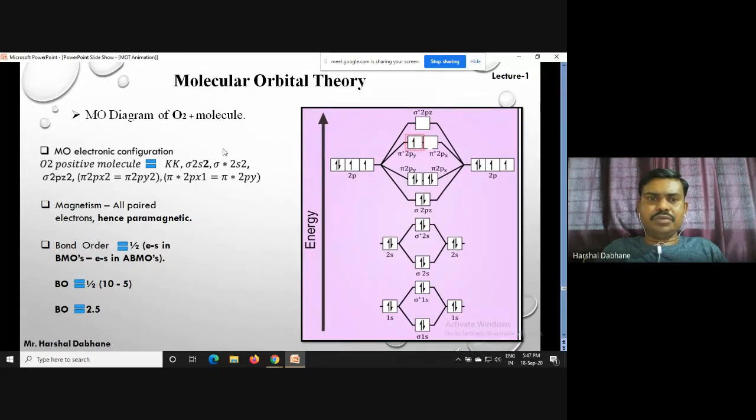Here we have the MO electronic configuration of O2 positive. We already discussed this, we just focus over here. Here we can write down sigma 1s, sigma star 1s, sigma 2s, sigma star 2s. Here we can write down sigma 2pz, pi 2py, pi 2px. Suppose in the case of the O2 molecule, we have two electrons here, but in this case we have only one electron over here. So there is a mistake, and we must hide this also.